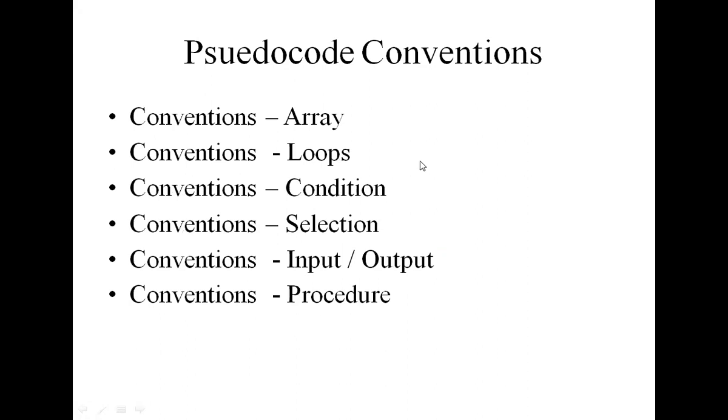We already discussed while loop, do while, for loop, and then conditions: if condition, if else conditions, then the switch case statement, and input, output, then procedures. In procedure, we have two categories, head and body. The head is the title of the algorithm, and the body is what is inside the brackets. So all of this was discussed in previous classes.